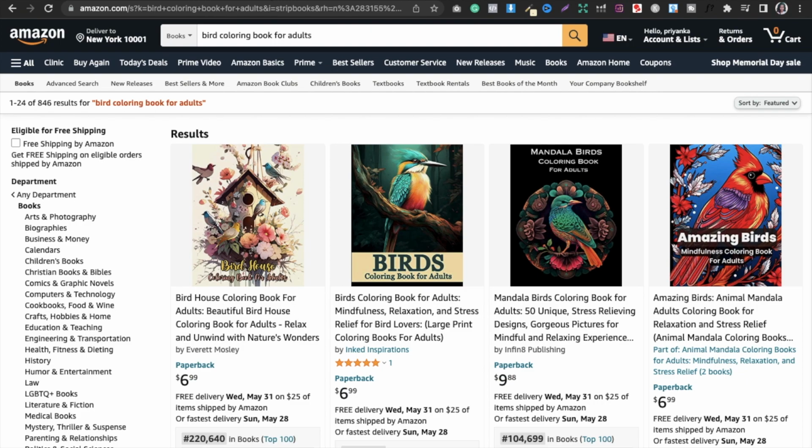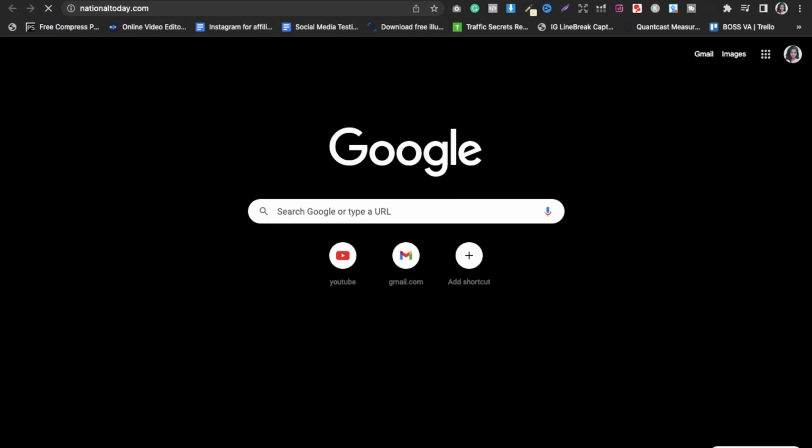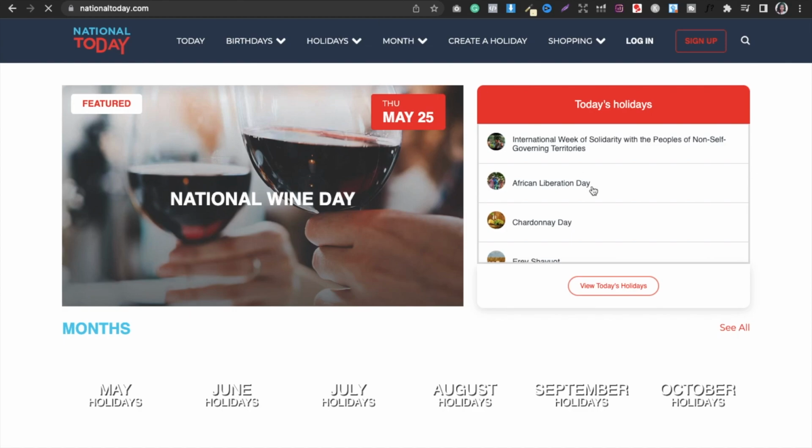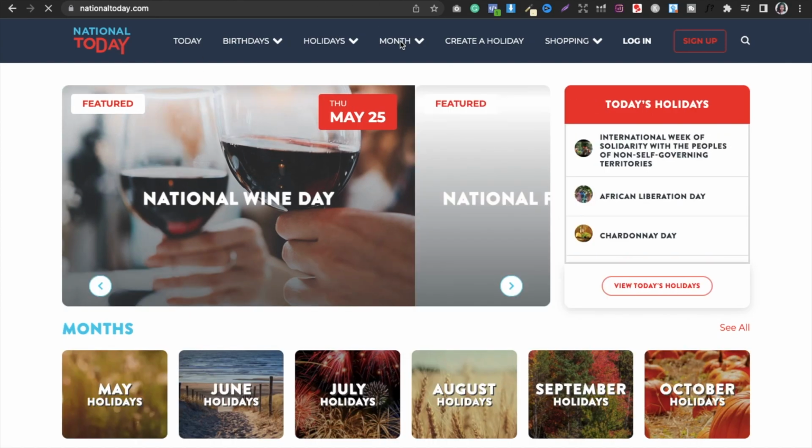Now coming to the fourth strategy, which completely depends on what kind of books you create. Do you create evergreen books or occasional books? For example, if you are focused on Christmas, Mother's Day, Father's Day, etc. If you are focused on such seasonal books, then what you can do is go to the website called nationaltoday.com, and you can go into the month.